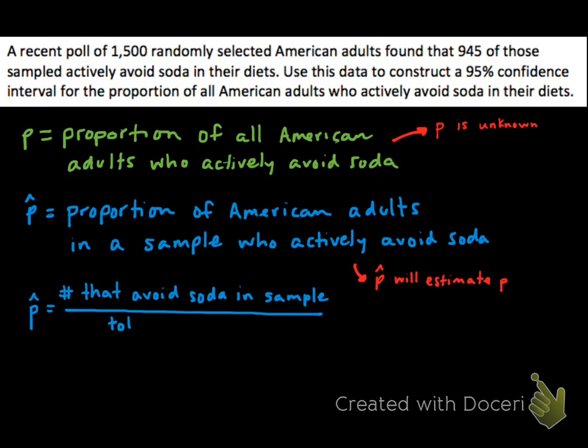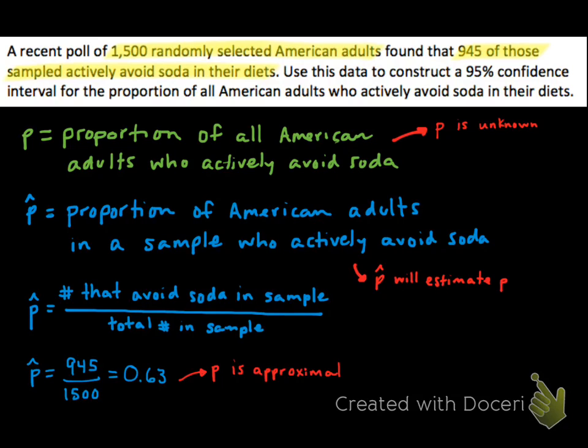So we look up at the problem for that information, and it tells us that 1,500 adults were sampled, and 945 of them avoid soda. So we can turn that into a proportion by dividing the 945 adults who avoid soda by the 1,500 that were sampled, and that gives us 0.63. So it's safe to say that p is approximately 63%, or in other words, about 63% of all American adults actively avoid soda.